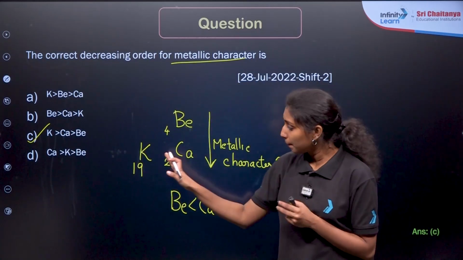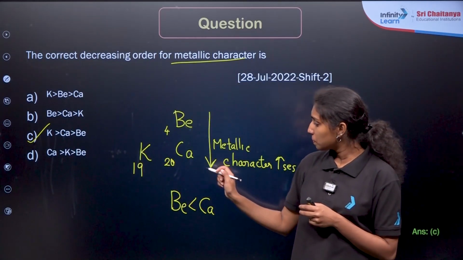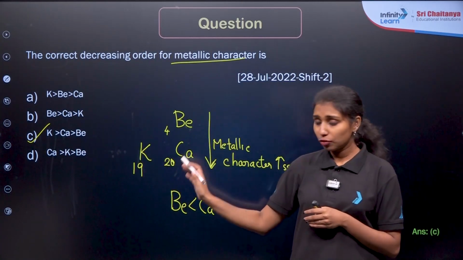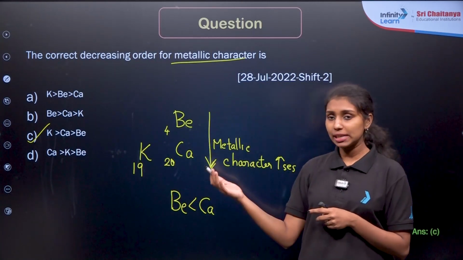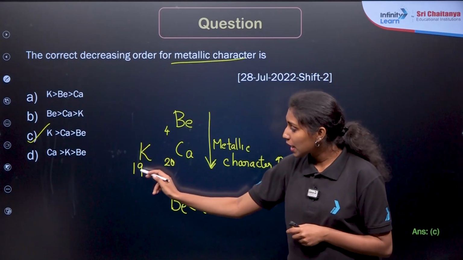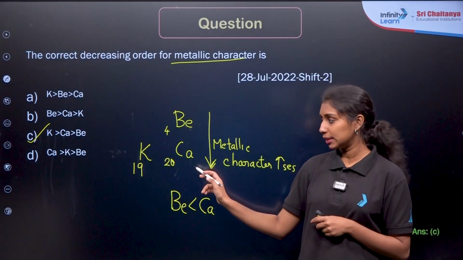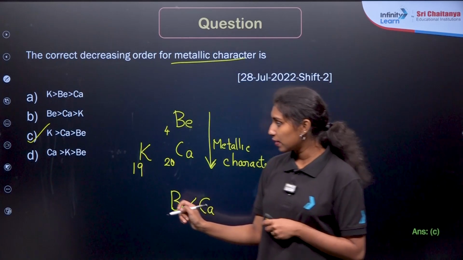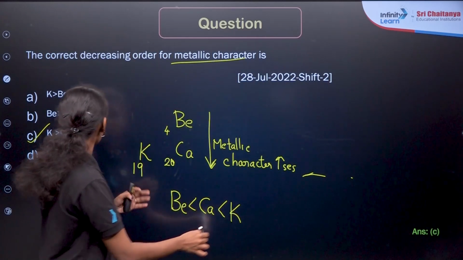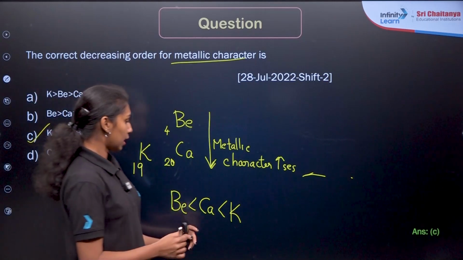They belong to the same period, right? If you are moving from left to right in a period, what is happening to the metallic character? It decreases, which means if you are comparing potassium and calcium, calcium has the more metallic character, right? So potassium has very little here. So potassium, calcium and beryllium will be the correct answer here.